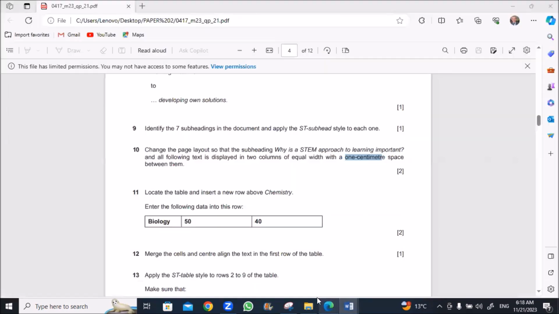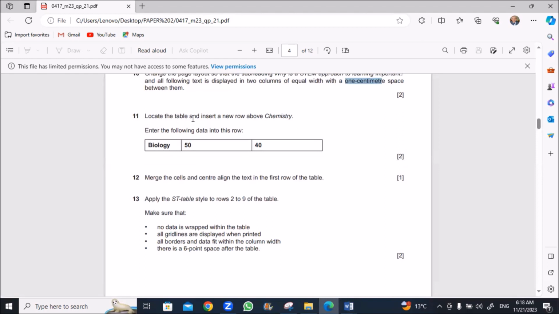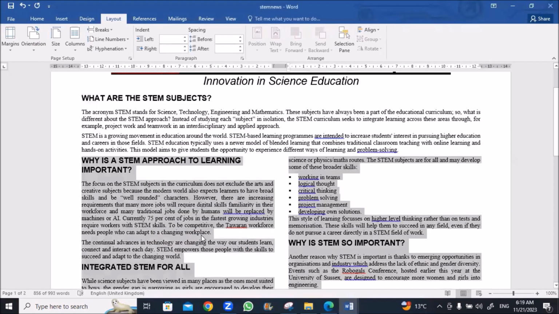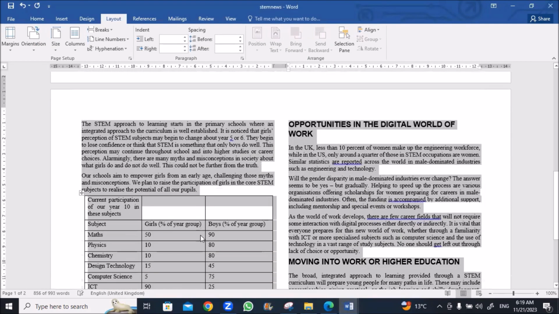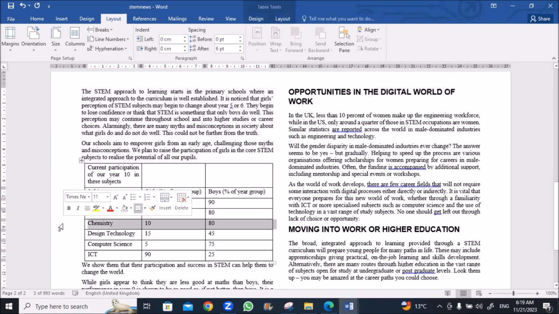Okay, that's it. Back to exam. Locate the table and insert a new row above chemistry. Enter the following data into this row: biology 50 and 40. Okay, I'll locate the table. This is the table. Above the chemistry, this is the chemistry.